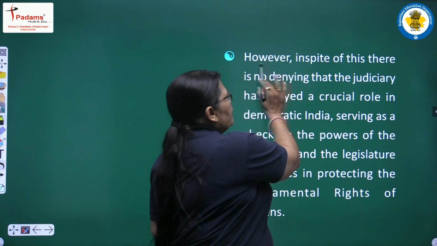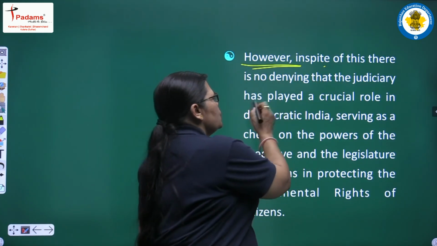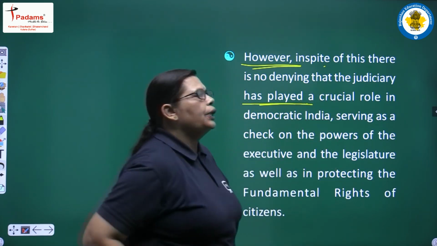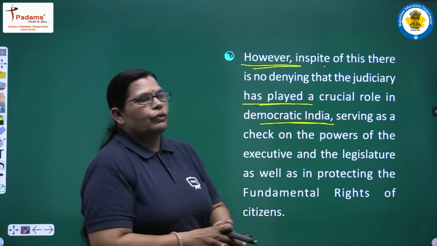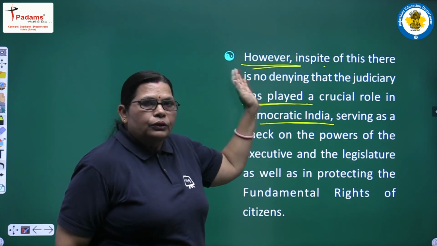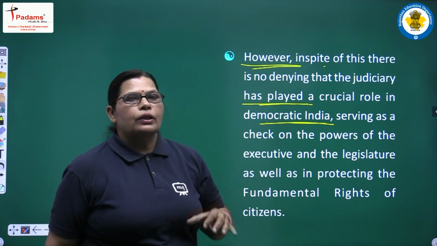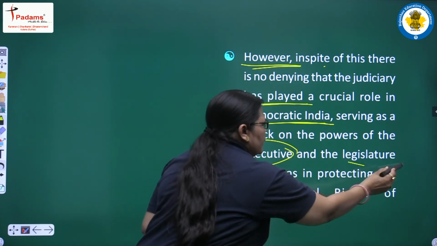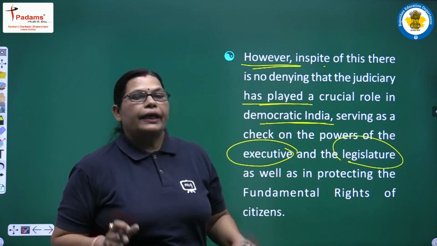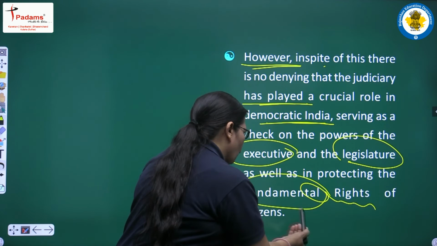However, in spite of this, there is no denying that the judiciary has played a crucial role in democratic India, serving as a check on the powers of the executive and the legislature, as well as in protecting the fundamental rights of the citizens.